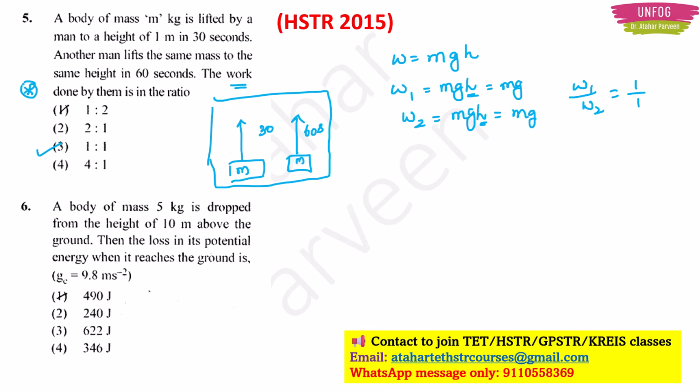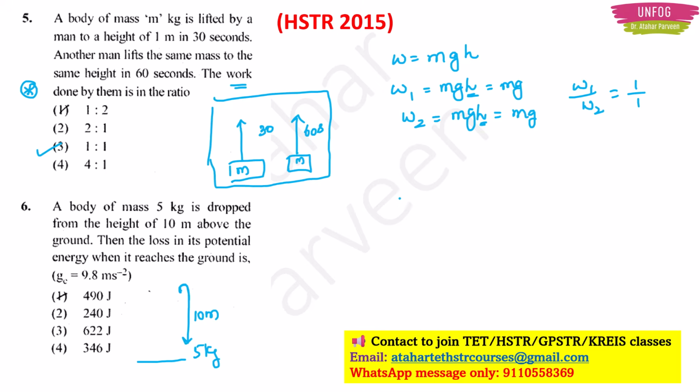Okay. Next. This is also an HSTR 2015 question. A body of mass 5 kg is dropped from a height of 10 meters above the ground. Okay, so if this is your ground, the body of mass 5 kg is dropped from above the ground. Then the loss in its potential energy when it reaches the ground is? So you have to find out the potential energy here. See, the same formula is used for both problems. They have asked both problems one after the other.